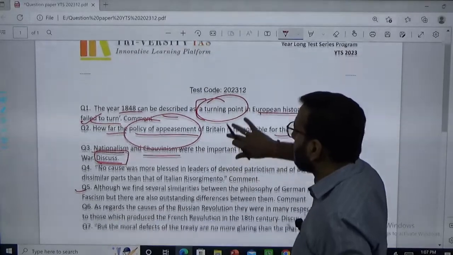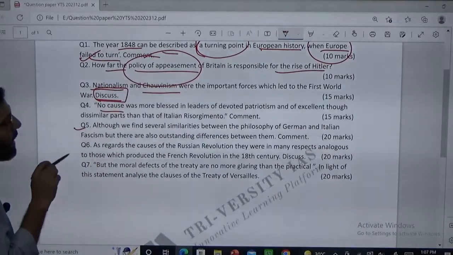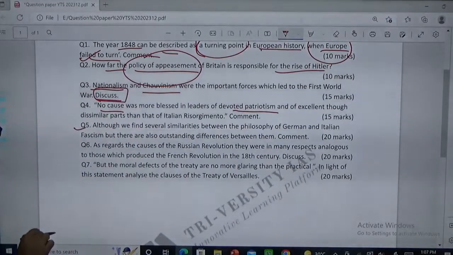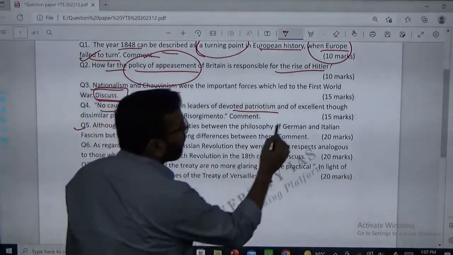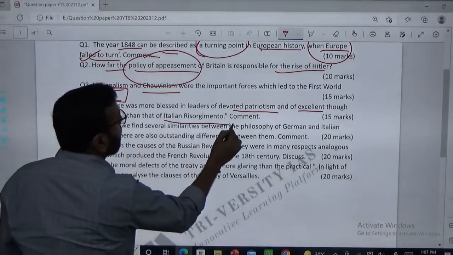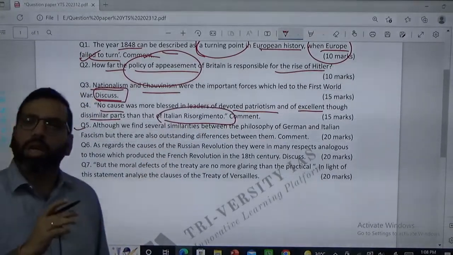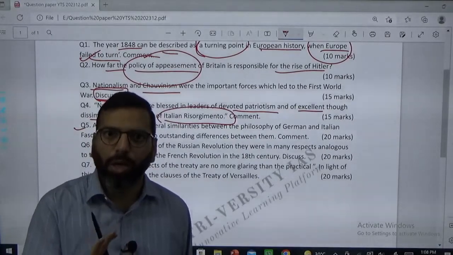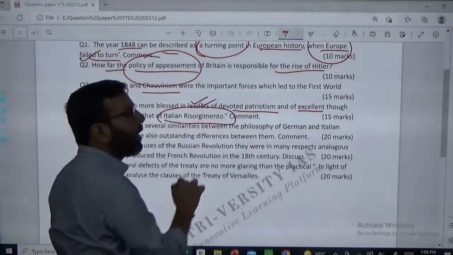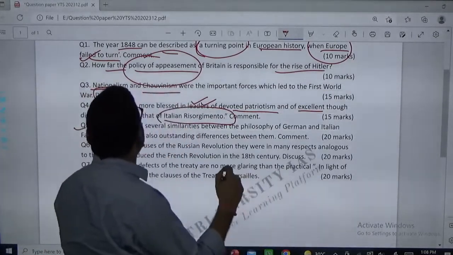Then the next one: no cause was more blessed in leaders of devoted patriotism and of excellent though dissimilar parts than that of the Italian Risorgimento. Please focus on "excellent though dissimilar parts". This term, Italian Risorgimento, is nothing but Italian unification. So here we need to discuss the leaders' role in Italian unification, and so let's see.